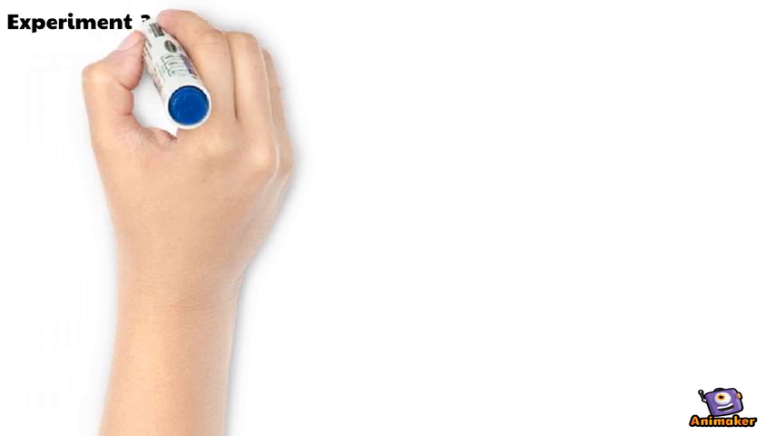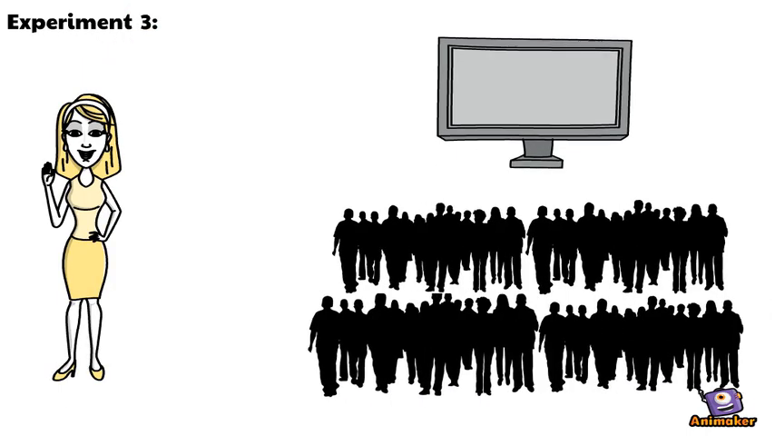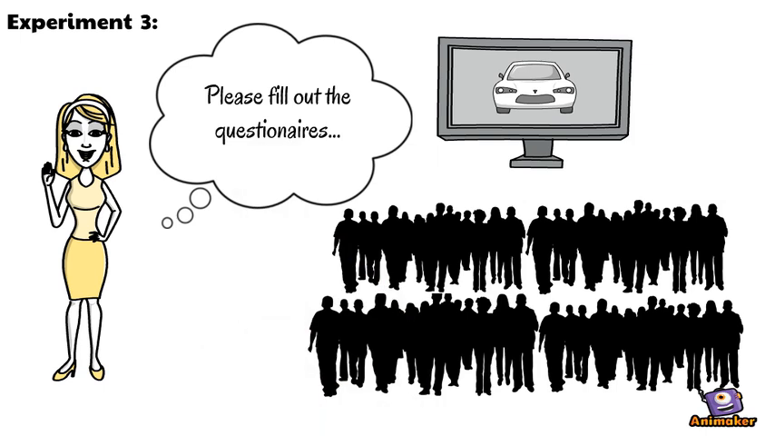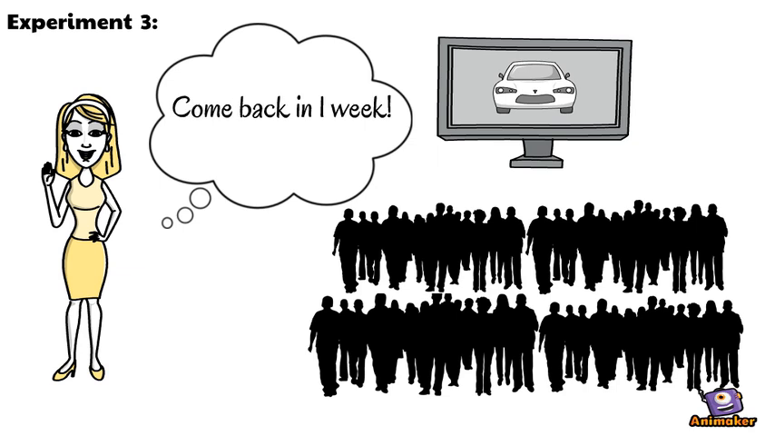In the third experiment, students watched a short video of an accident with a white car and answered 10 questions. Half the subjects got, how fast was the white car going when it passed the barn while traveling along the country road? The other half got, how fast was the white car going while traveling along the country road? They returned a week later and answered 10 more questions.